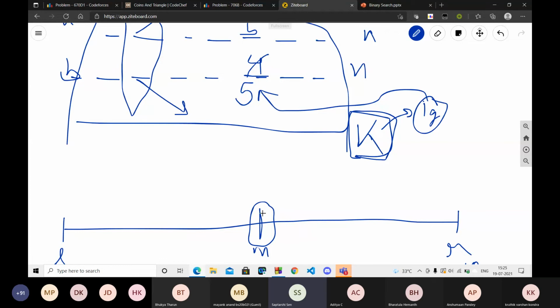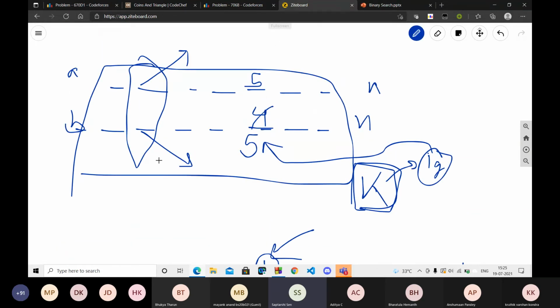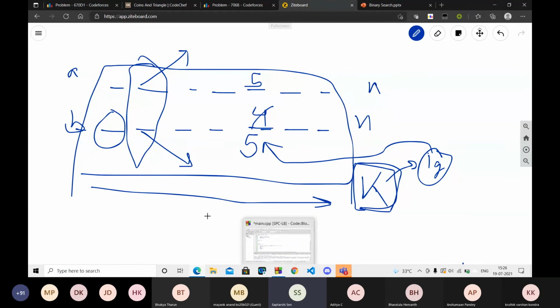So how to check whether you can make M cookies or not, you have to kind of back calculate. How will you back calculate? You will iterate through the entire array. If you have sufficient amount of this B[i] to prepare M number of cookies, then you are good to go.